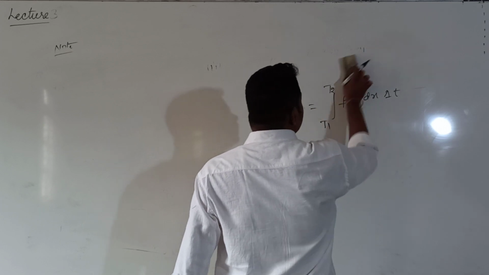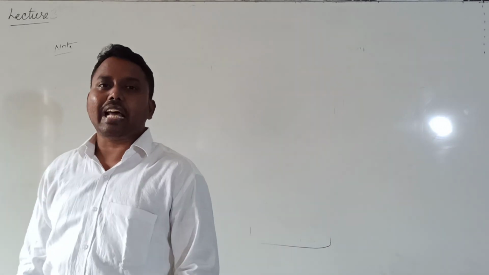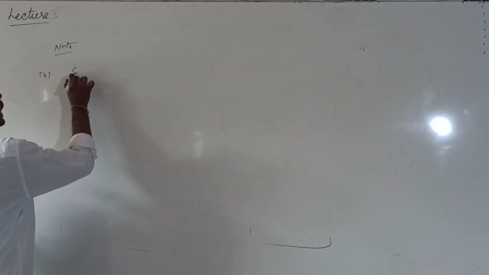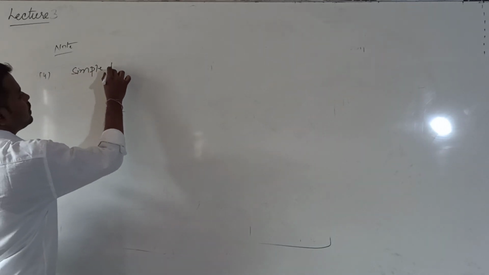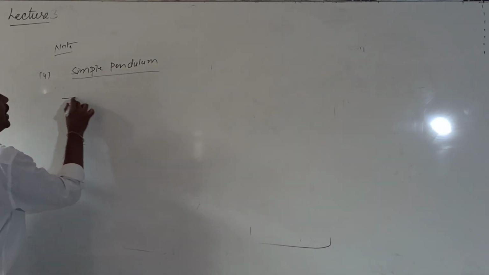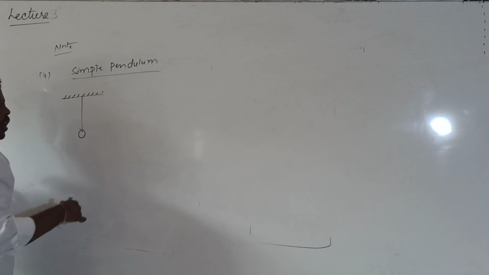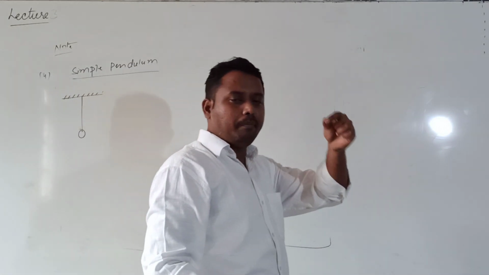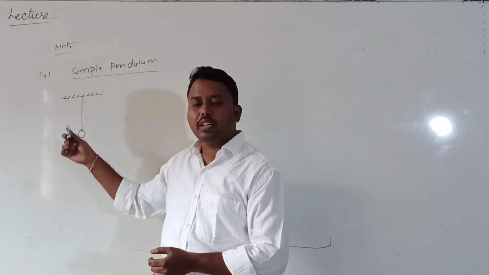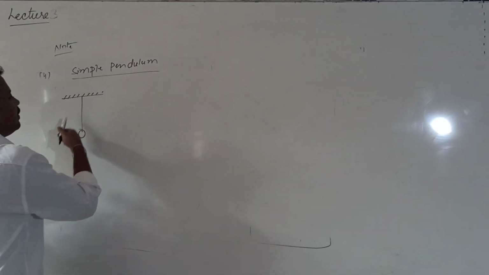Everyone knows about the simple pendulum. Simple pendulum, you know that now? Now we'll see how the time period of a simple pendulum changes with the temperature. So the fourth point, in case of the simple pendulum. What does a simple pendulum consist of? One metal wire and a bob. The bob is suspended by the metal wire from a rigid support. Generally this is a solid. Whenever temperature increases, there is a chance for this metal wire to expand.